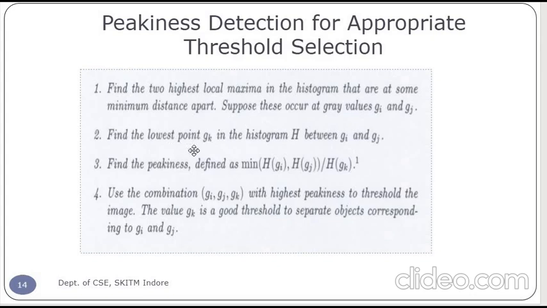After that, we are finding the lowest point, that is GK, in the histogram H between GI and GJ, and finding the peakiness, which is defined by the minimum, given by this equation. We use the combination GI, GJ, GK with the highest peakiness to threshold the image. The value GK is a good threshold to separate the objects corresponding to GI and GJ.